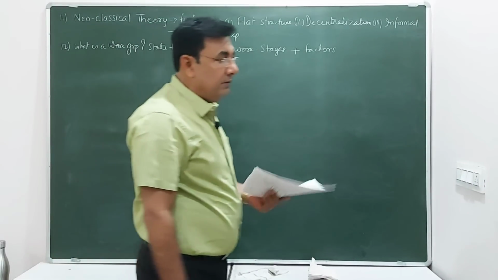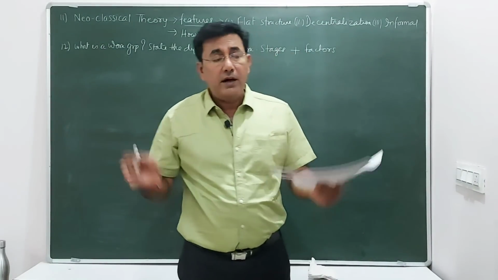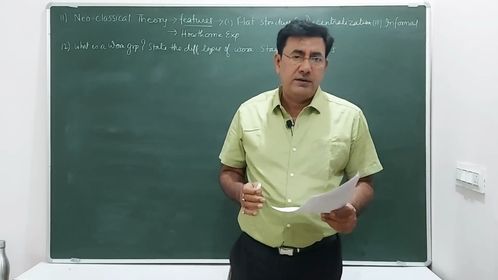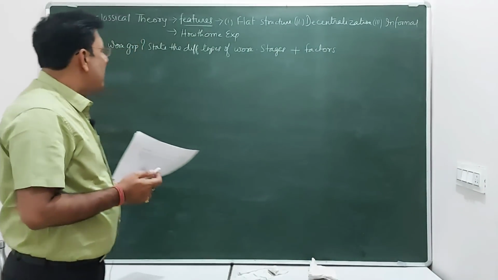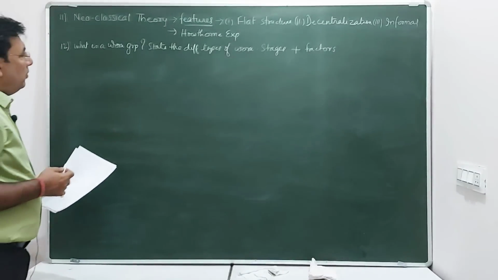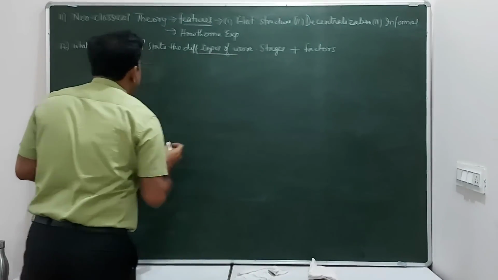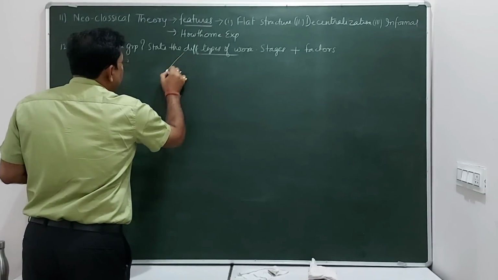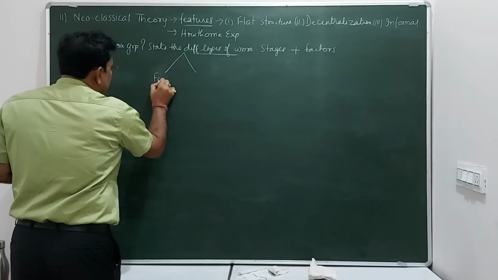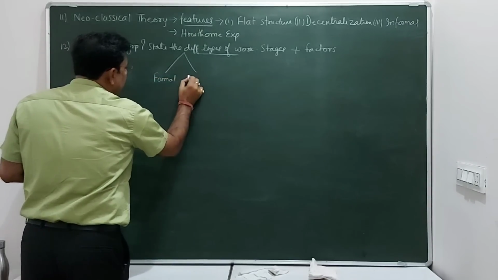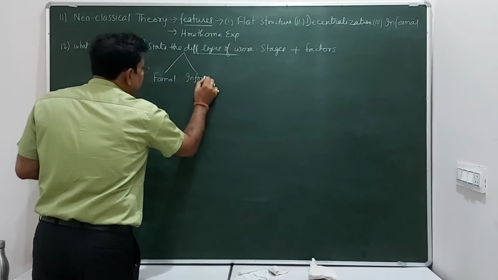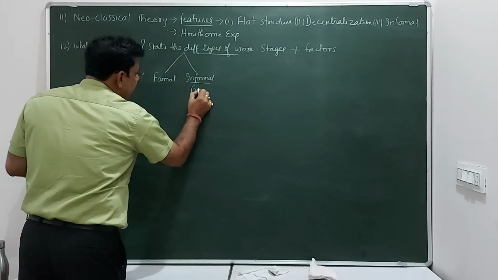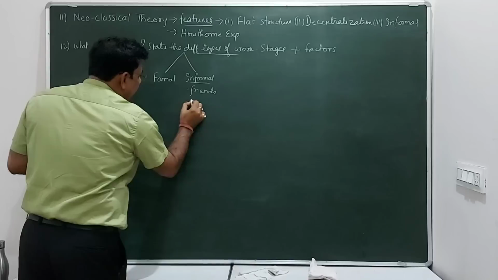We know that whenever we do work we like to do it in a group. If the work is big, then obviously we need a group of workers, a team of workers. So generally we can divide the work group into two types. One is the formal work group, the other is informal. In informal, there are your friends, colleagues and interest groups.